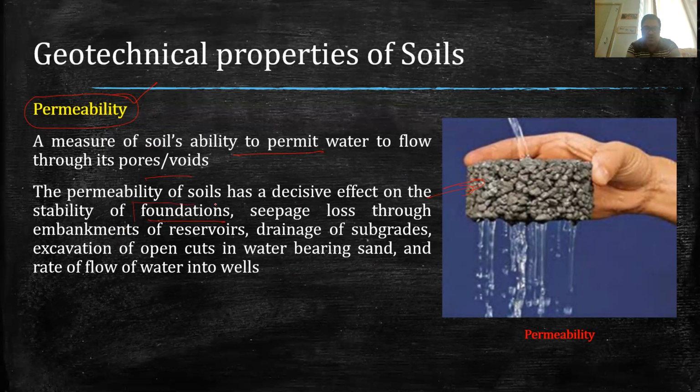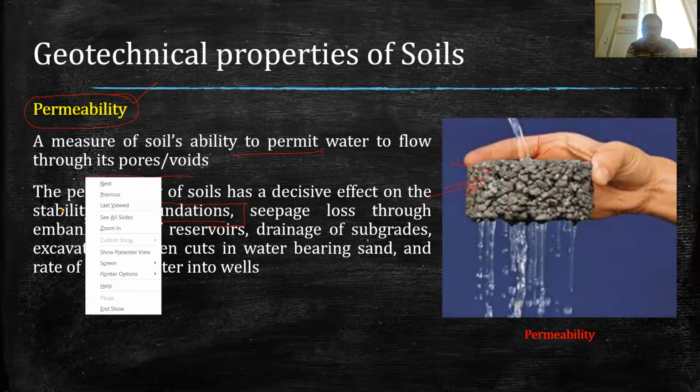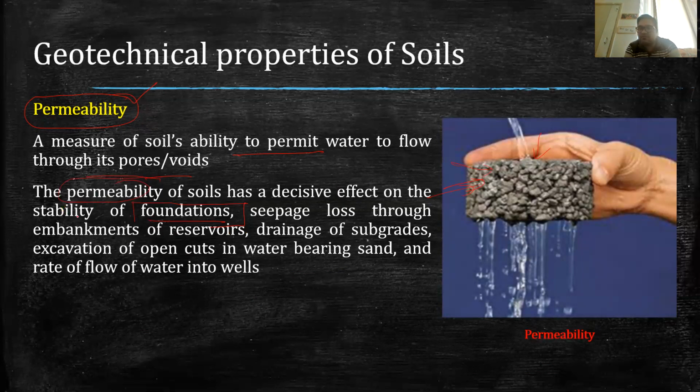Now, if a soil has high permeability, which means if you drop water through it and it passes very easily within a few seconds, then the soil has very high permeability. Similarly, if you pour water on a soil and it takes a lot of time to pass through it, then we classify that soil as having low permeability. So in the design of any foundation, permeability is very important, and it has a decisive effect on the stability of the foundation.